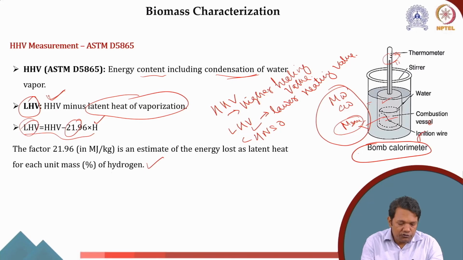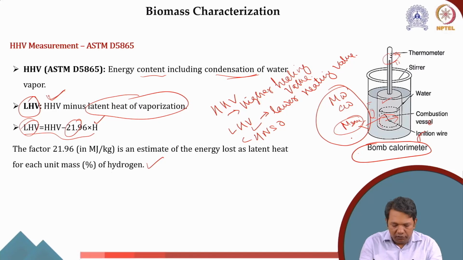Okay, now the question is, how do we calculate the higher heating value? As I said here, when the biomass goes under combustion, it will release some energy. If the total biomass has undergone complete combustion, it will release some energy, and that energy will be transferred to the water. So if I can know how much energy is gained by water, I can tell how much energy is released by the biomass, right? That is actually the energy of the biomass that we have kept as a sample in the bomb calorimeter.